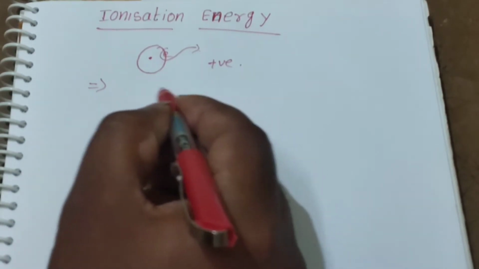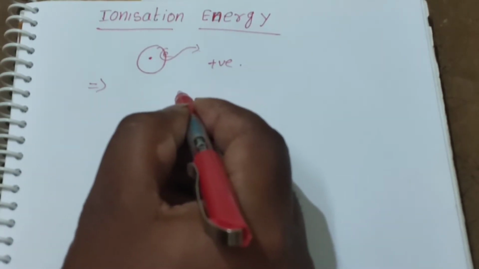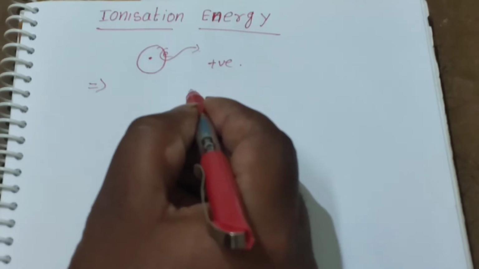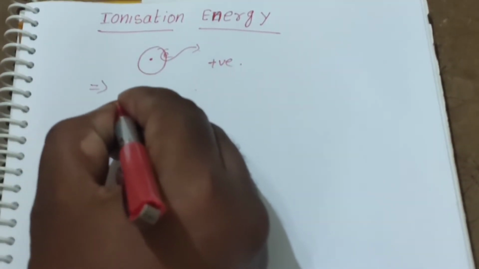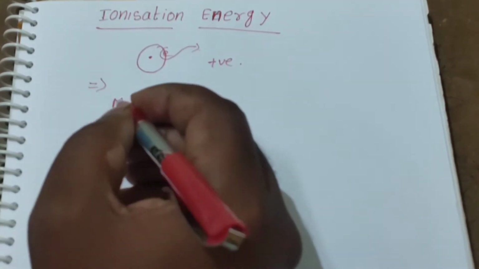Here there are different types of ionization energies. For example, if I remove one electron, it is the first ionization energy, and if I remove two electrons, the second ionization energy. If I remove three electrons, it is the third ionization energy, like that. For example, just think of a metal.